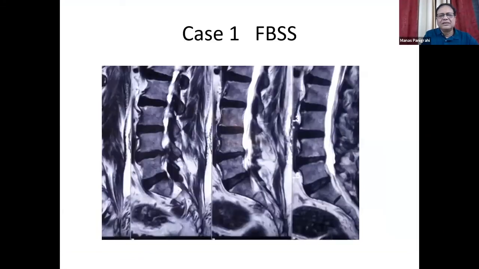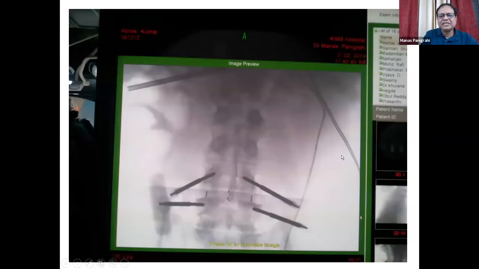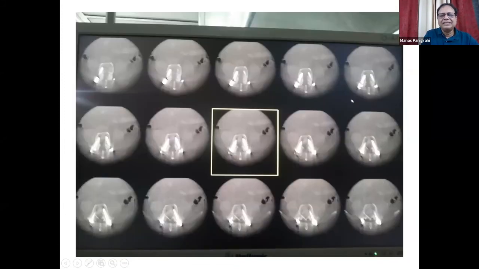Now, this is a case of a failed back surgery where the plan was to do either an anterior interbody fusion, and then the second stage was a percutaneous or open pedicle screw fixation. So here we first did an oblique lumbar interbody fusion where the cage was placed from one pedicle to the other pedicle, followed by percutaneous fixation at that level using the O-arm.